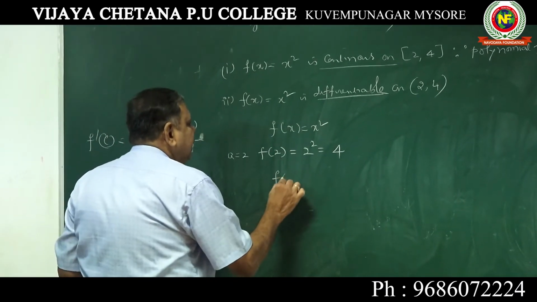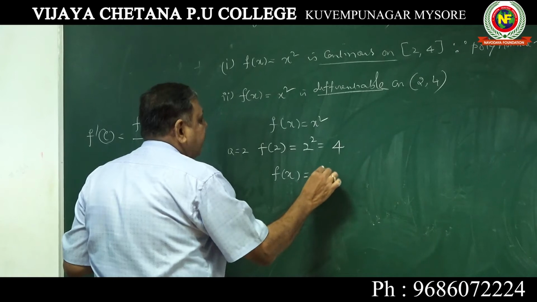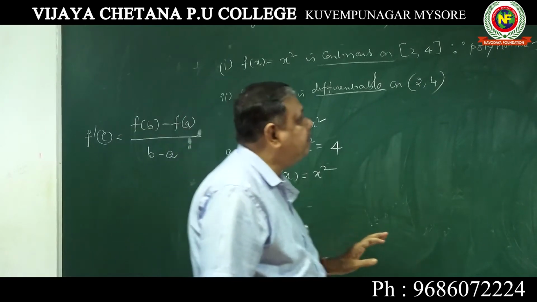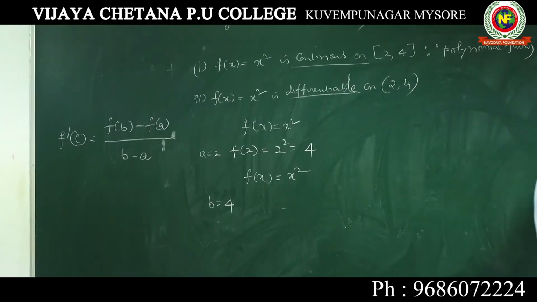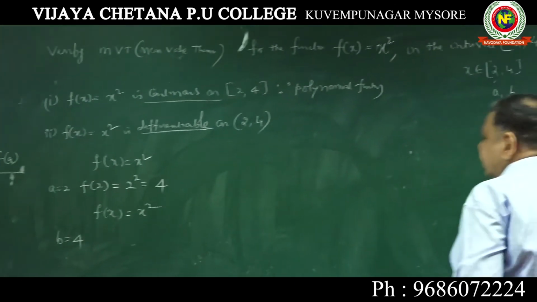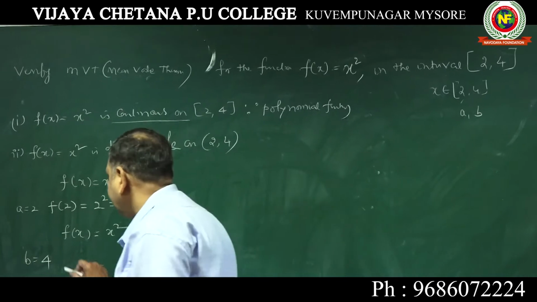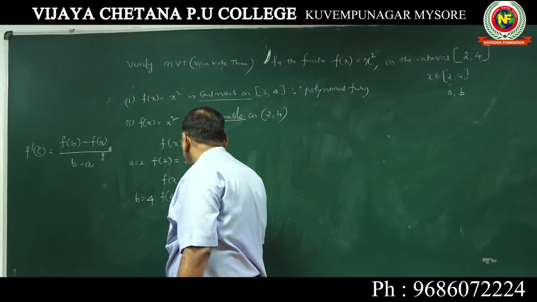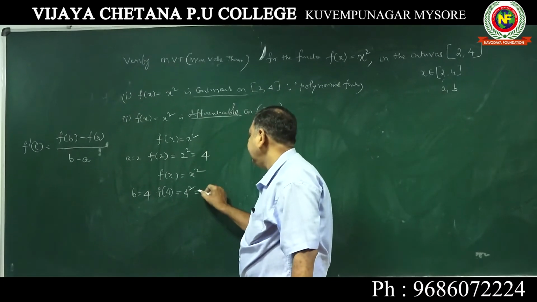Similarly again, f of x equal to x square, b is here, it is 4. What is b? b is here, you should know, it is 4. So f of b ಅಂದ್ರೆ f of 4 is equal to 4 square, x ನ ಕಡೆ 4 square ಹಾಕೊಳ್ಳಿ, it is 16.